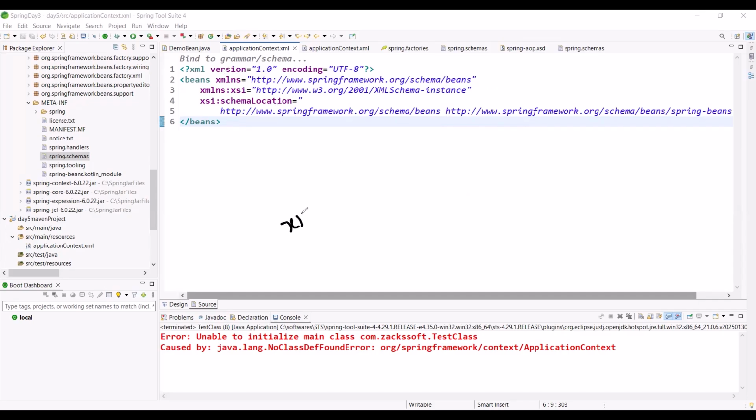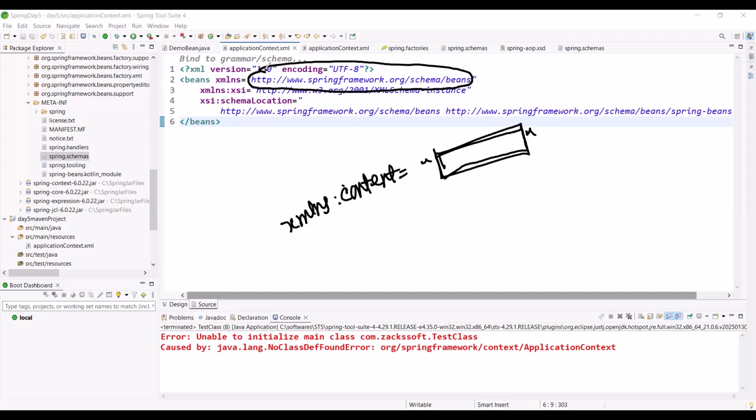In the same way, for every XML namespace you should write like this, and you should define one name, for example anything like context. Then you should write some name, some URL-like name. This is not a website, this is not any URL.